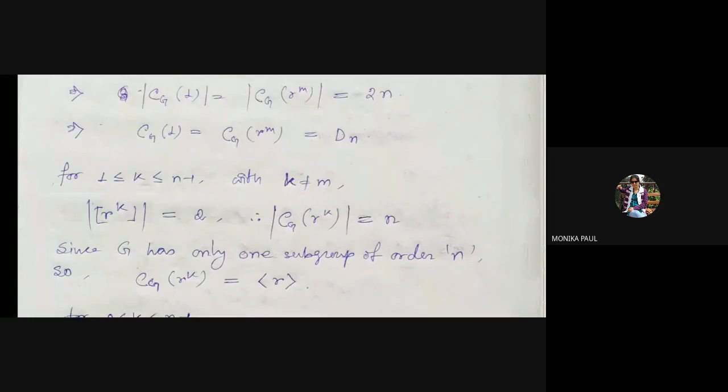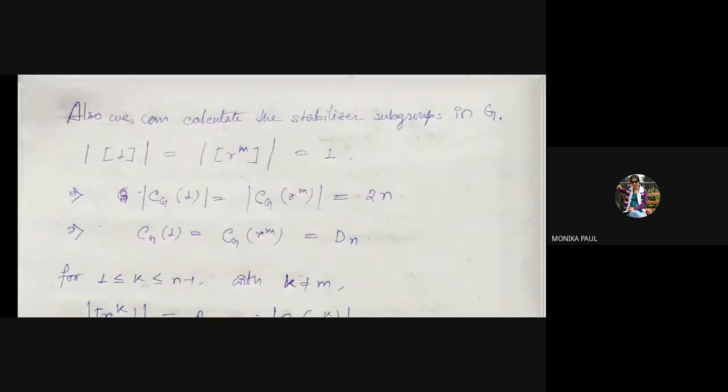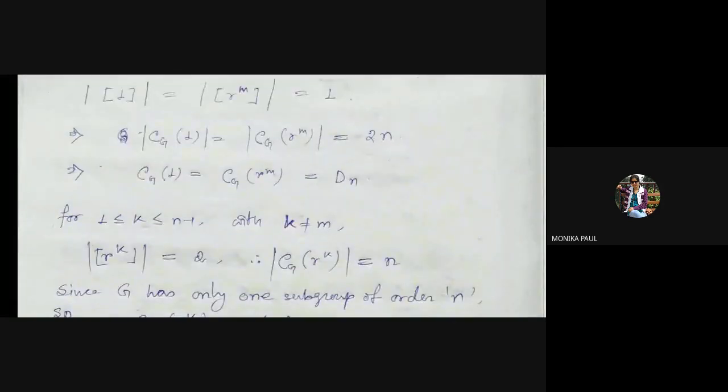This is also true for R to the power m, because the cardinality of the orbit represented by R to the power m is also 1. So the centralizer of R to the power m is also Dn.